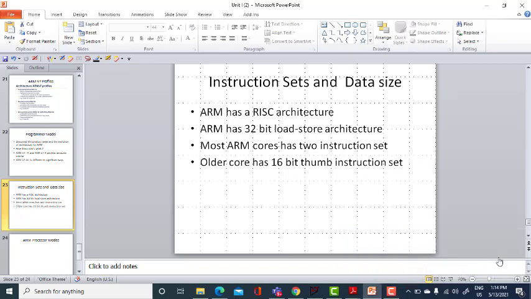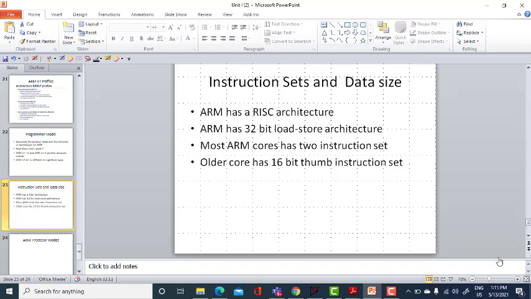So I repeat, fundamentally ARM cores mostly have this RISC architecture, but recent ARM cores, though not fully RISC, have strong RISC heritage and many of the RISC features, such as load and store architecture and a large register set, and they execute instructions in a single cycle. That is one of the main features of a RISC processor.